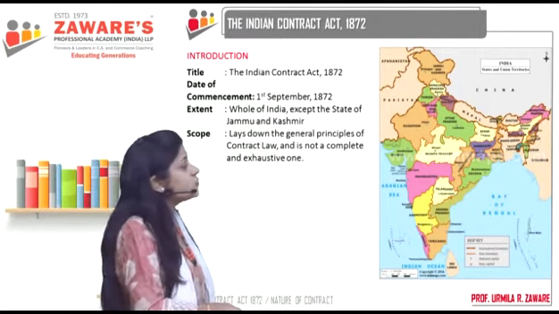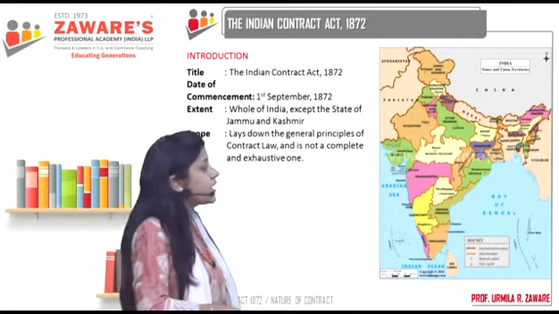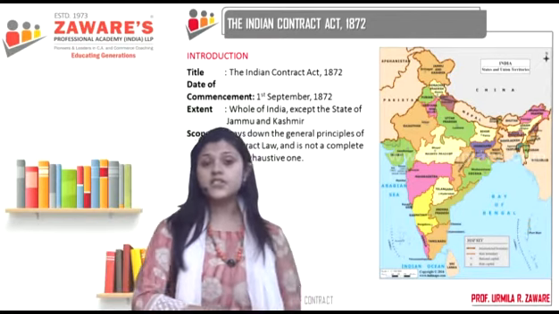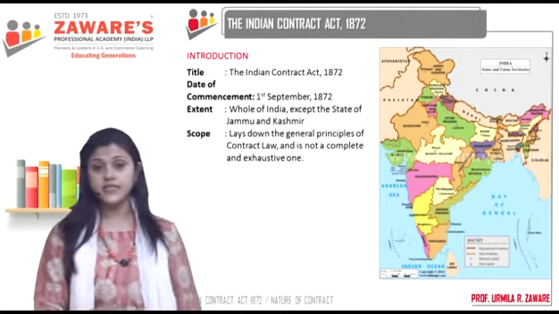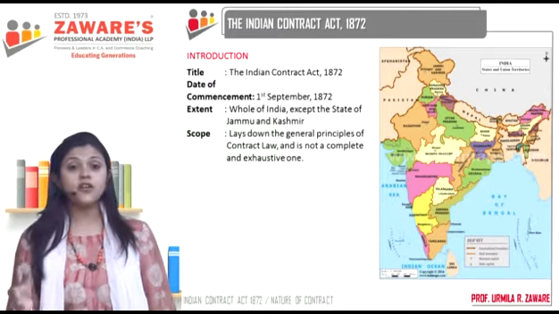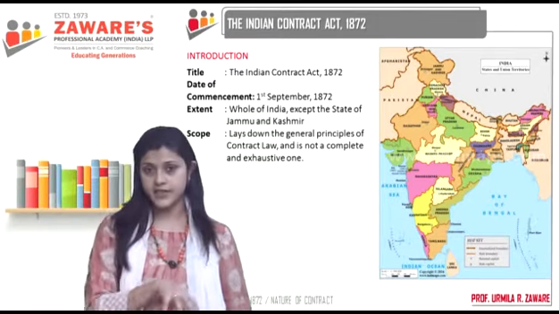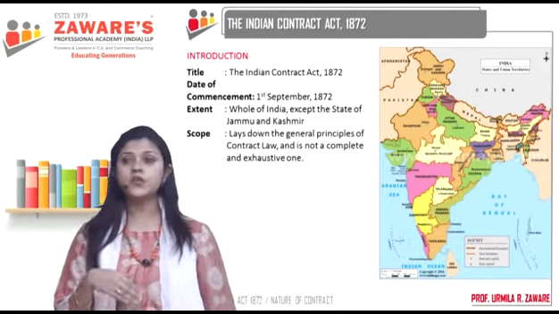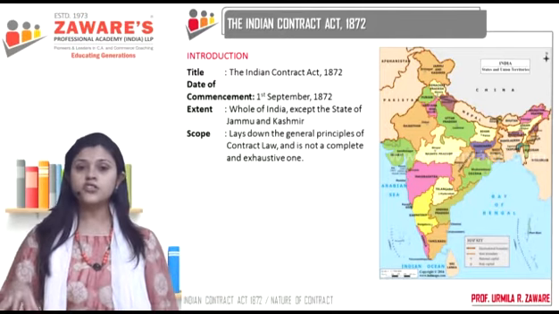So it lays down the general principles of contract law, and it is not a complete or exhaustive one. It is not a complete or exhaustive one means that there are various other types of contract also which are not contained in the Contract Act. For example, insurance contract.